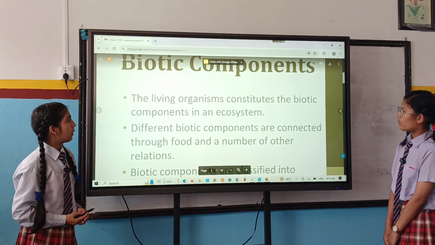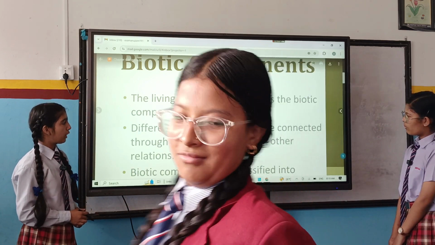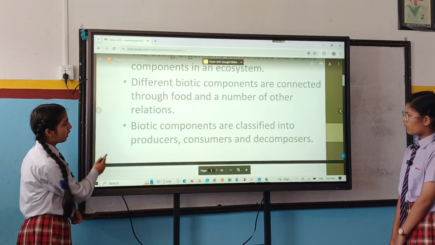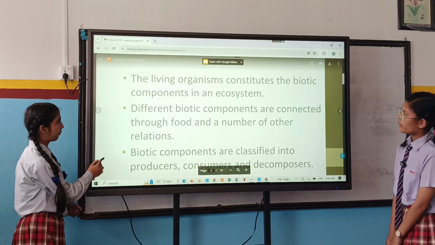The living organisms constitute the biotic components in an ecosystem. Different biotic components are connected through food and a number of other relations. Biotic components are classified into producers, consumers, and decomposers.